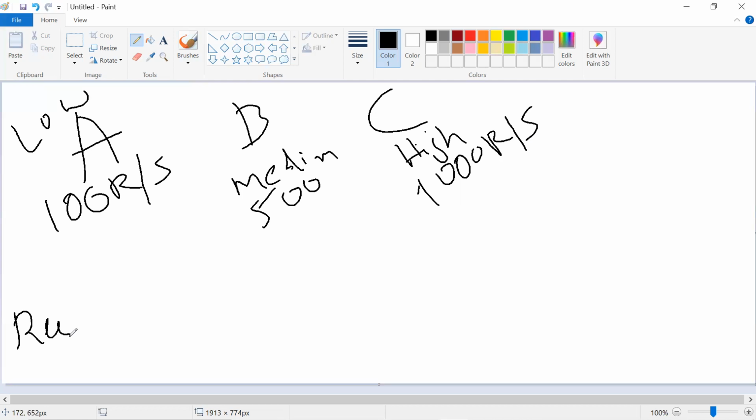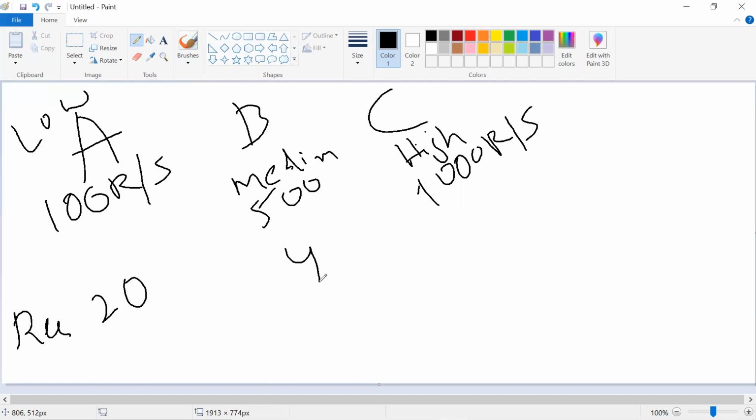If I send 2000 requests to server A, what is my response time? 2000 divided by 100, that is 20 seconds. Correct. It is handling 100 requests per second, and I sent 2000 requests, so 20 seconds. Same thing, if I send 2000 to server B, my response time will be 4 seconds, 500 into 4. Yeah, 4 again.